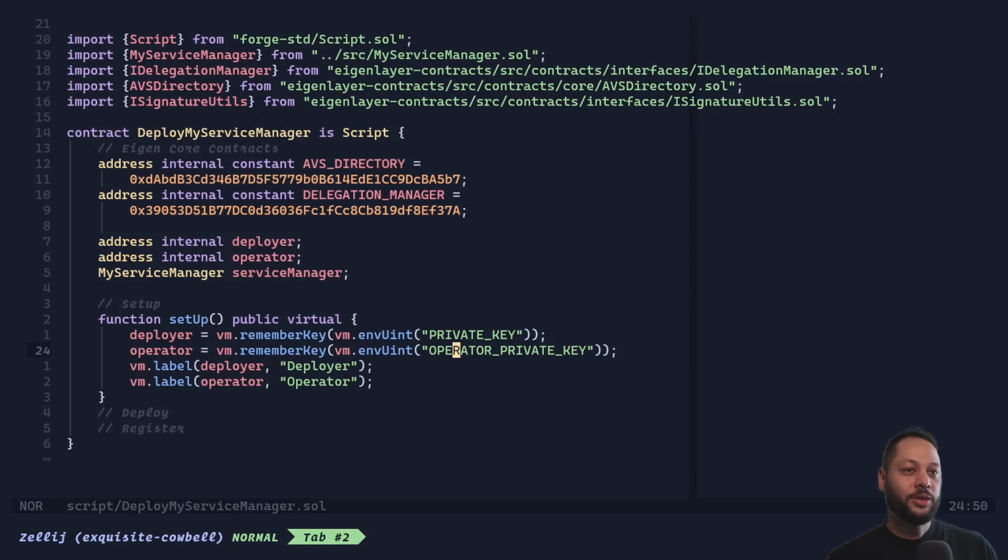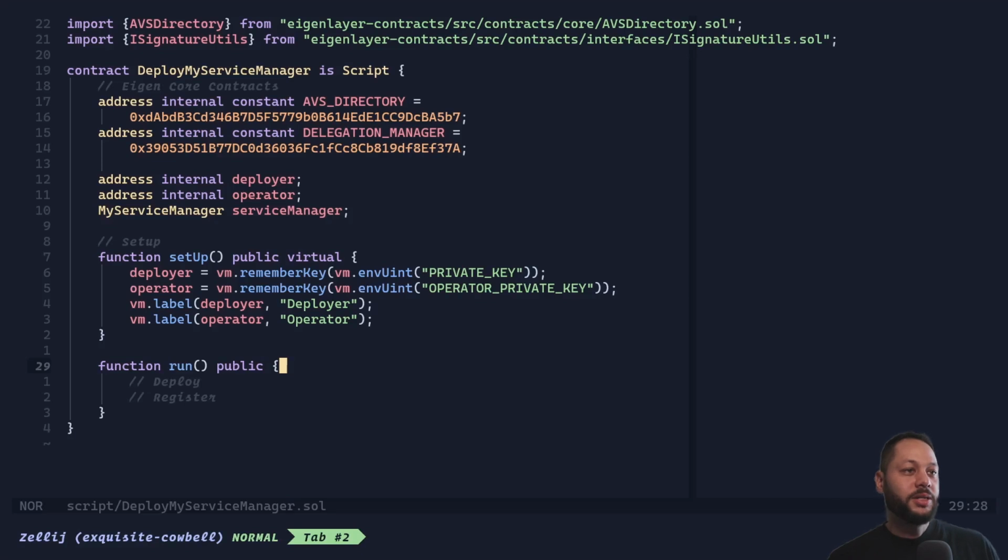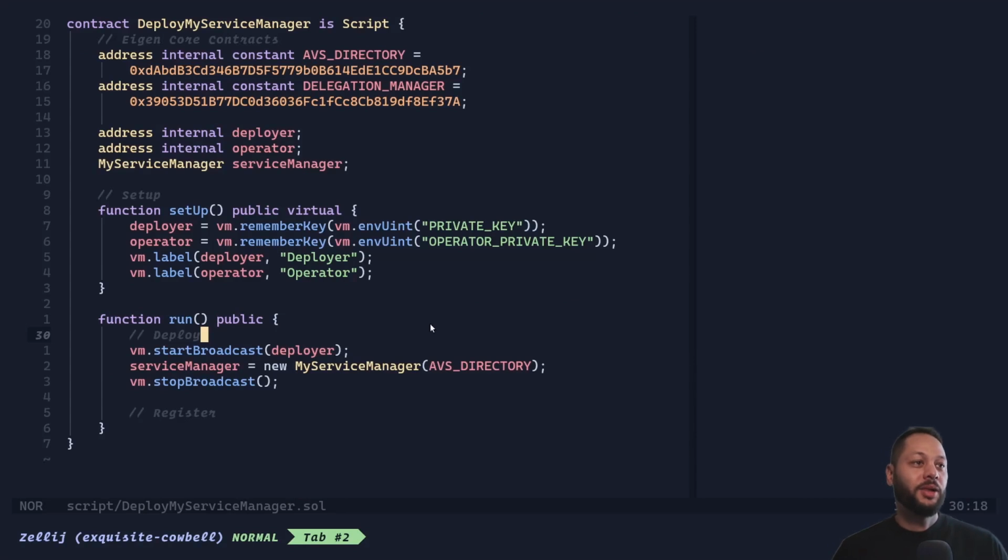So these keys will be created once we run that program. And then here I just give them a label. In Foundry, the actual business logic of our script is handled by this run function. And here deploying a contract is as simple as calling this start broadcast, which tells Forge which address to use for deployment. So we're going to use our deployer. And then we're going to basically create a new instance of our service manager and pass in the AVS directory address that we defined above and store that in the variable that we created before. And then we call stop broadcast.